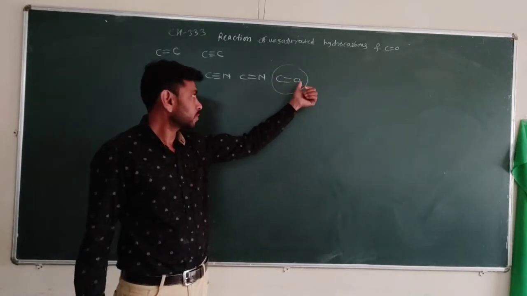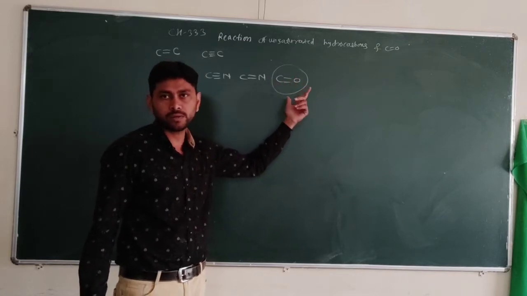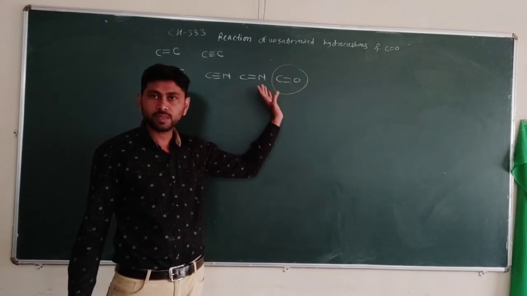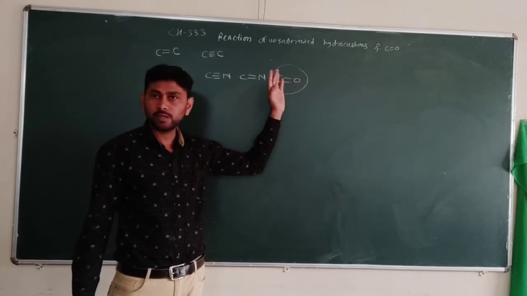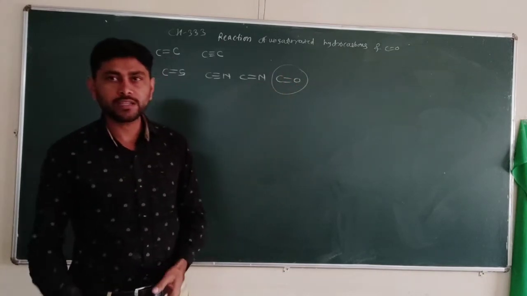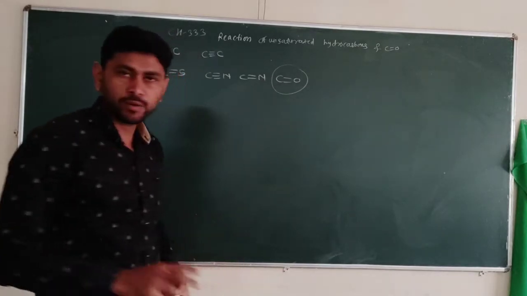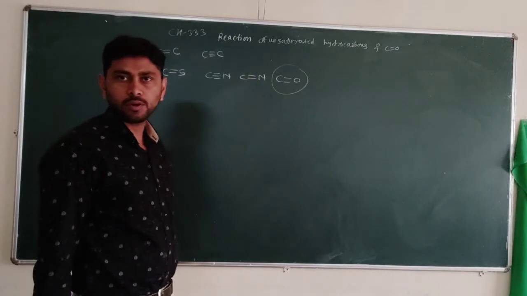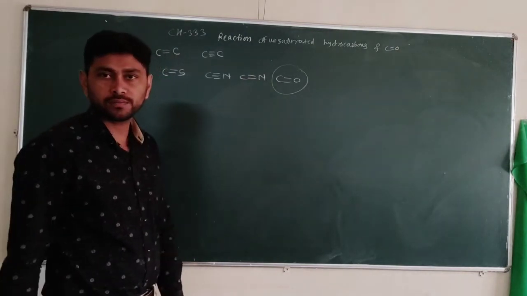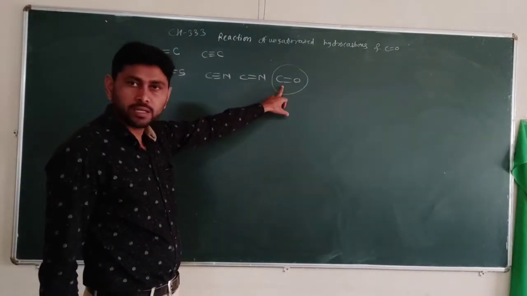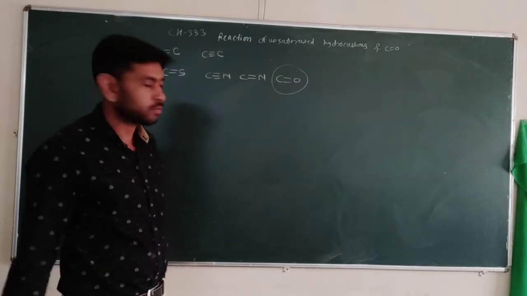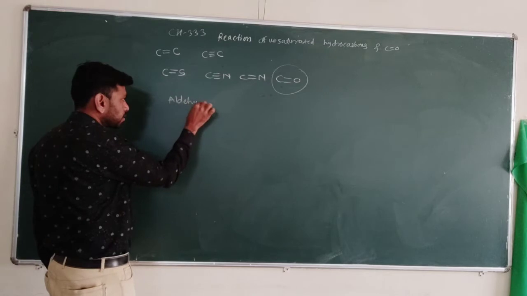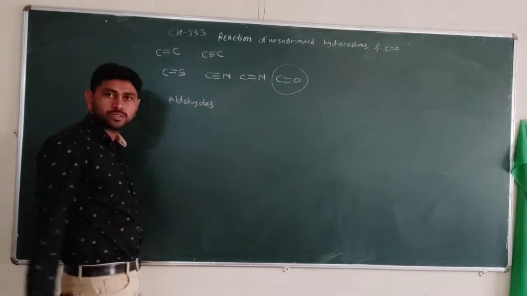Why? Because there is a large electronegativity difference between carbon and oxygen. Oxygen is an electronegative atom, due to which it has important reactions in organic chemistry. So we have to study those reactions. So this is about the carbon oxygen double bond. Which are the compounds containing a carbon oxygen double bond? These are aldehydes. Aldehydes are the compounds containing a carbon oxygen double bond.